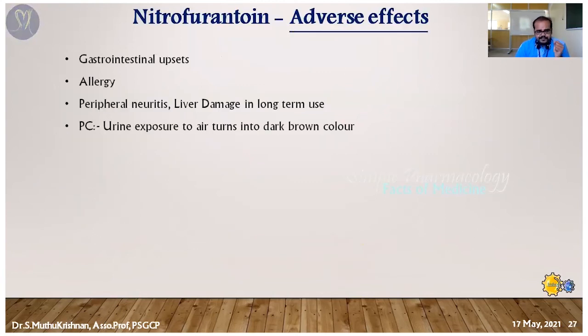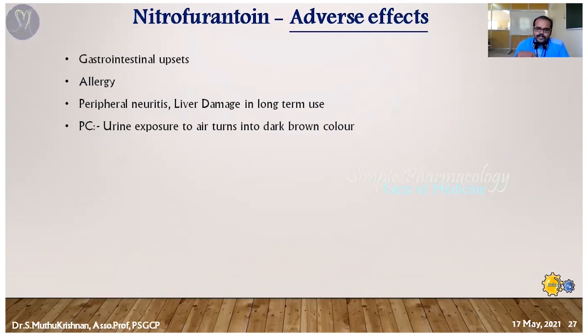The ADRs are GI upset, allergy, peripheral neuritis, that is inflammation of peripheral nerves, and liver damage in long-term use. Chronic use may produce hepatotoxicity. One major important precaution for patients: nitrofurantoin is metabolized into free radicals, as I said. Those free radicals are capable of inhibiting gram-negative bacteria.